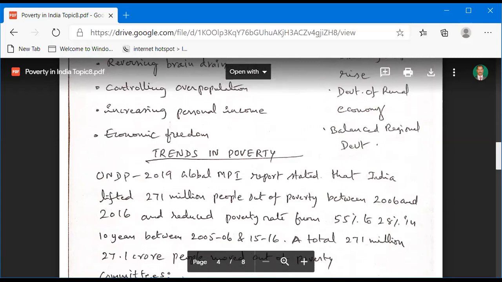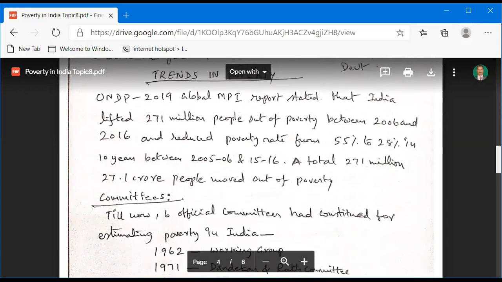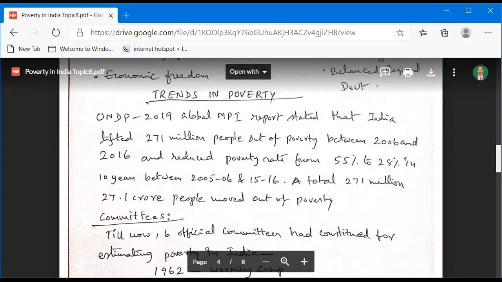And now we are observing trends in poverty. This is also most important.